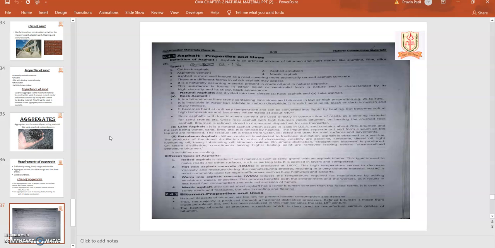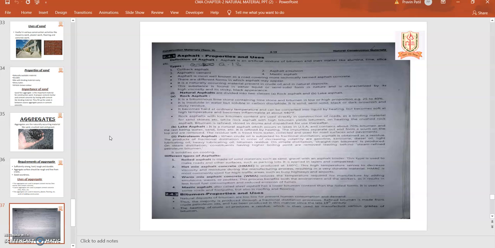There are different forms in which asphalt may appear. It is a naturally occurring material present in crude oil and natural deposits. This substance is found in either liquid, semi-liquid, or semi-solid form. Then natural asphalt is divided into two classes: rock asphalt and lake asphalt.